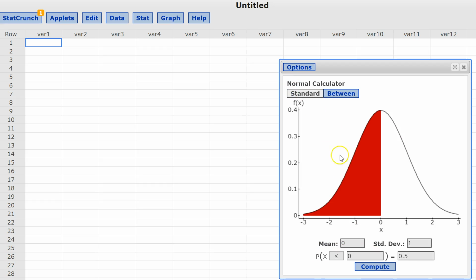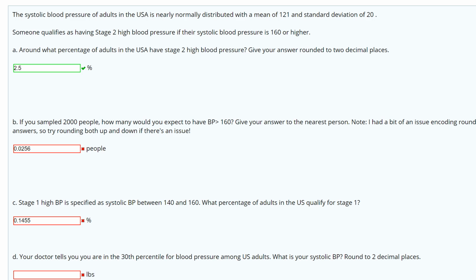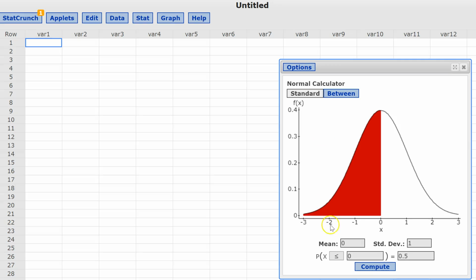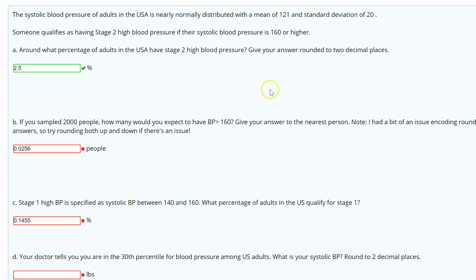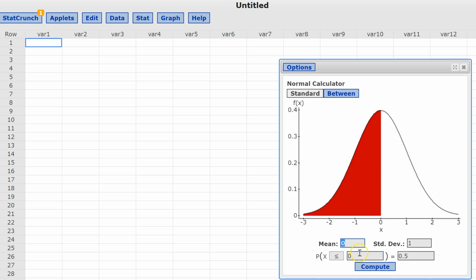In any case, on the question, it's asking us what's the percentage or probability, same thing, of adults who have stage 2 high blood pressure, which would be defined as 160 or higher. Well, we can just put in the mean, which was 121, and a standard deviation of 20, so we'll type those in.